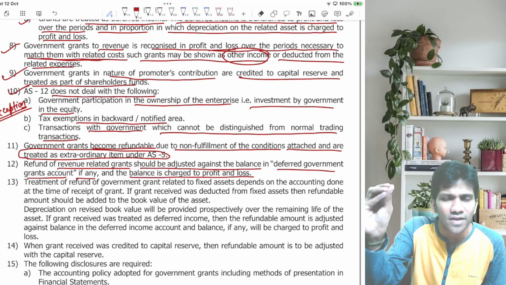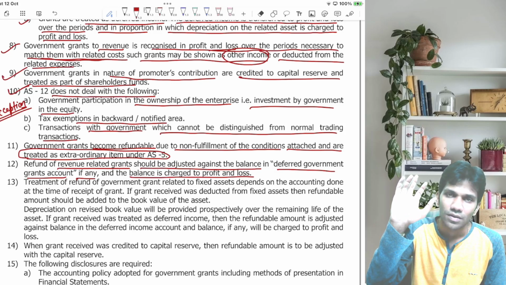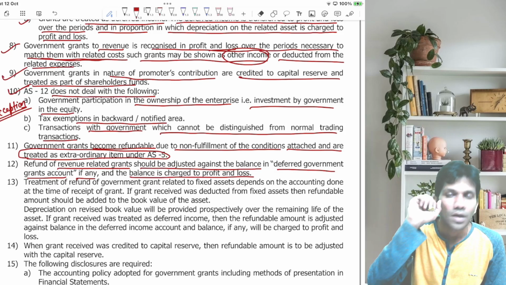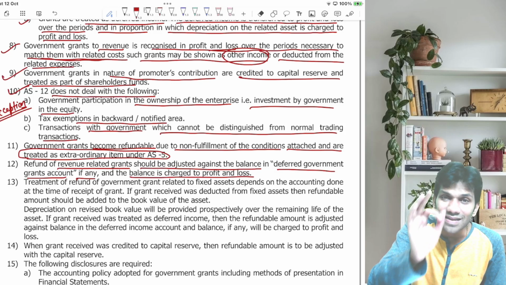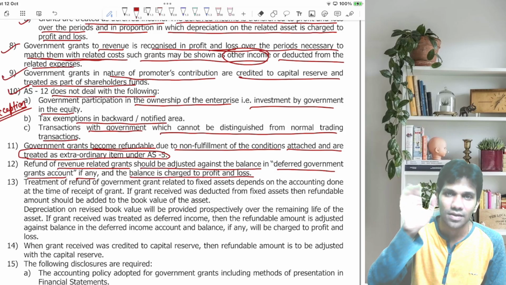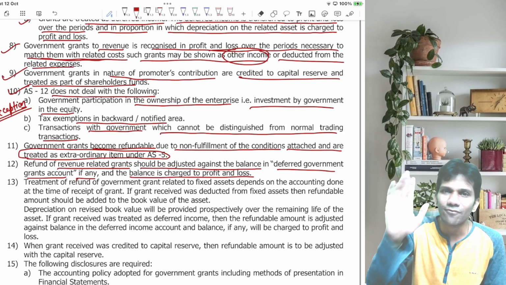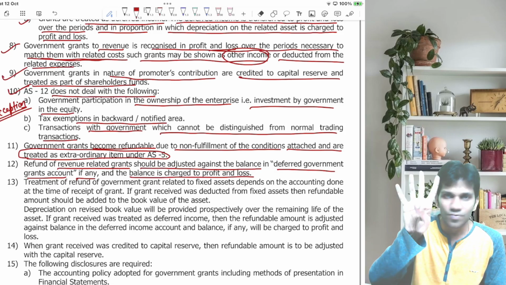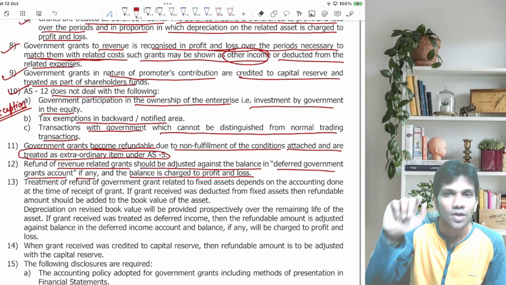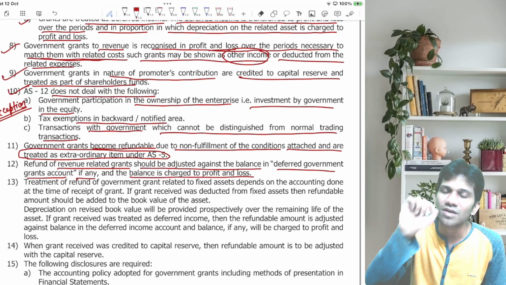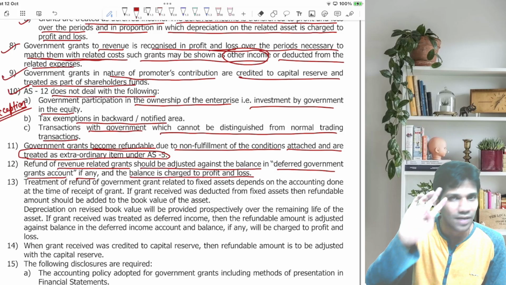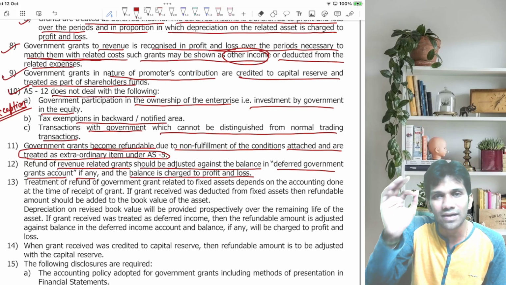Let's assume the cost of the asset is 100 rupees. Life of the asset is 10 years. So every year 10 rupees depreciation I'll charge. Now income should be recognized in the proportion depreciation is charged. Suppose for the first 4 years I followed the rules, conditions and regulations laid down by the government. So can I say 10 rupees is the government grant? Life of the asset is 10 years, so 10 divided by 10, 1 rupee per annum into 4, 4 rupees, right? So 4 rupees I have already recognized as income.